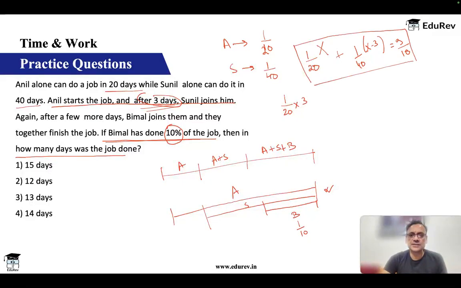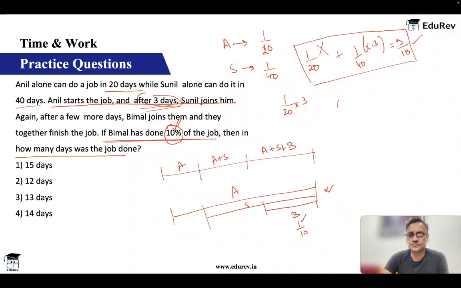Total number of days to complete the work is X. Anil has worked for all X days. One day he does 1 by 20, so X days he will do X by 20. Sunil does 1 by 40 in a day. He has worked for X minus 3 because he joined 3 days later. Bimal, we have taken him out of the equation because Bimal had done 10% of the work that we already accounted for. So I'm saying Anil and Sunil will only do 90% of the job.